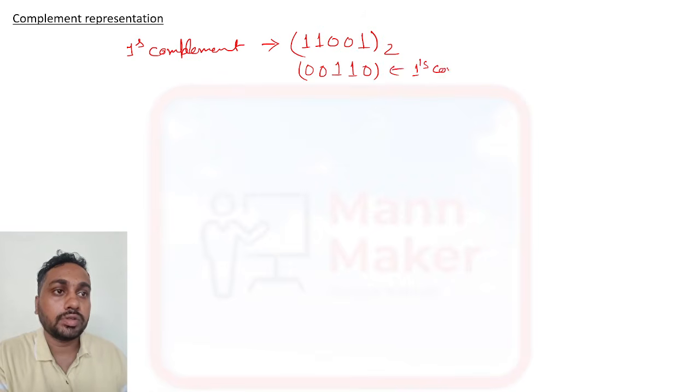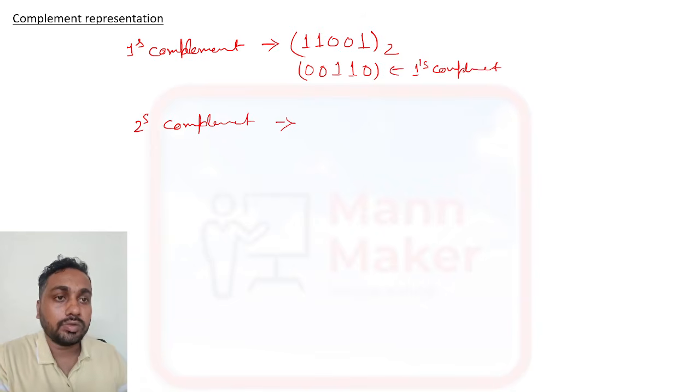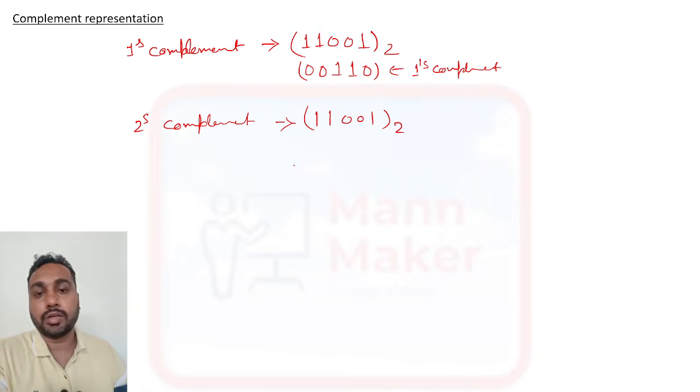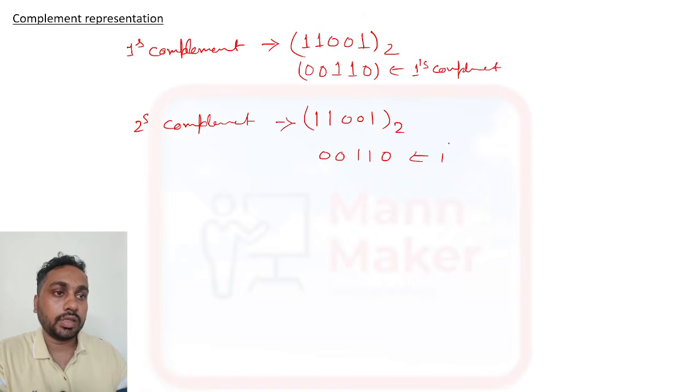Okay, now suppose they ask for two's complement representation of 11001. You have been given this binary number and now you have to represent it as a two's complement. So for two's complement, what we will do? First we will convert this into ones complement. So the ones complement representation is what?